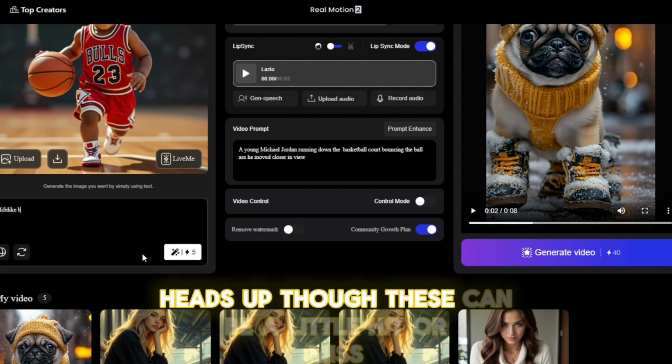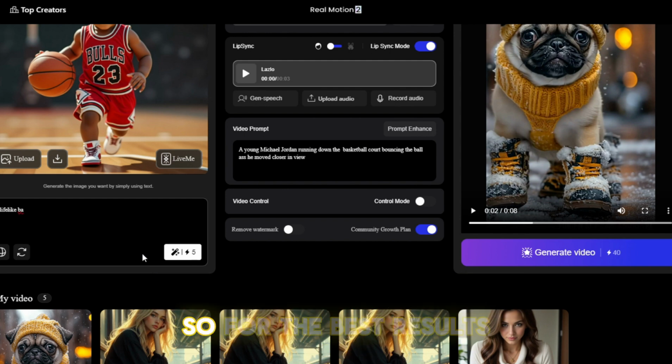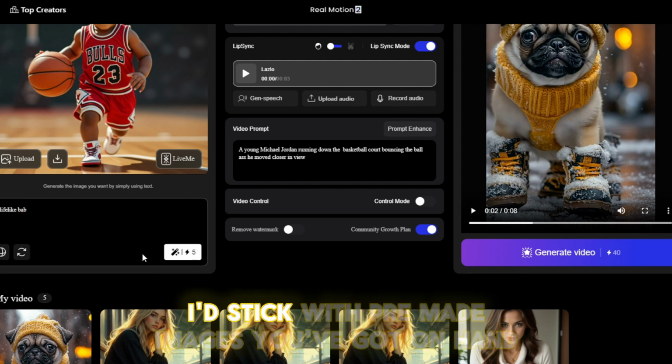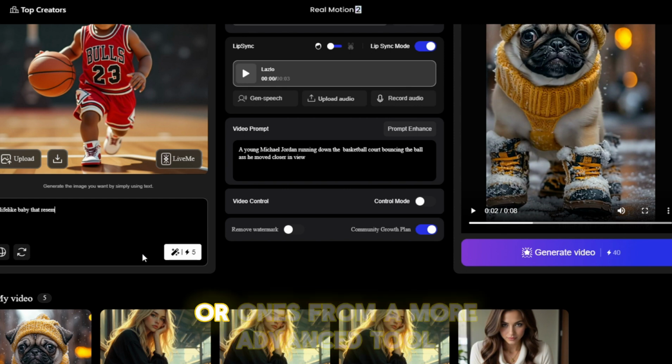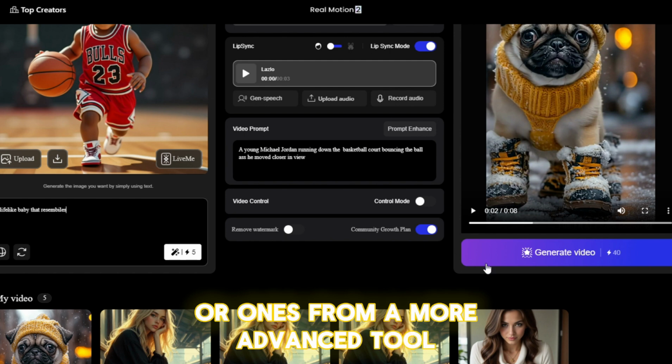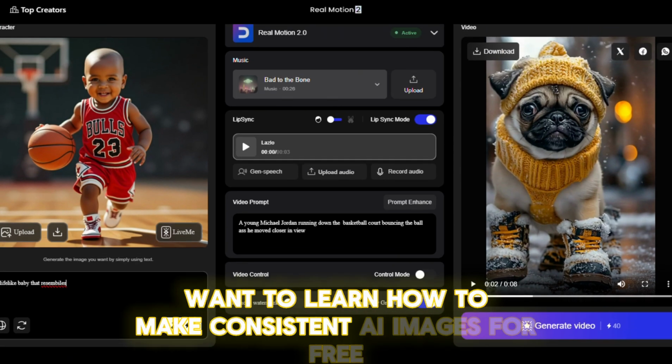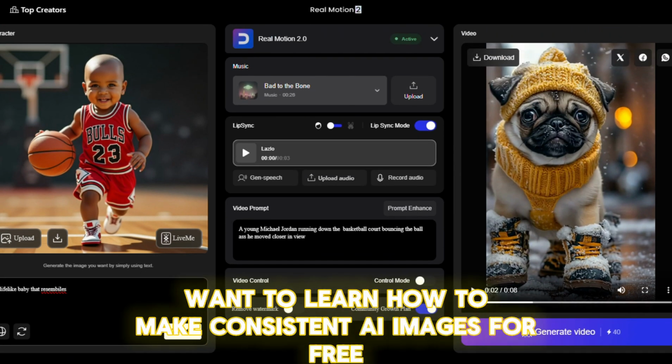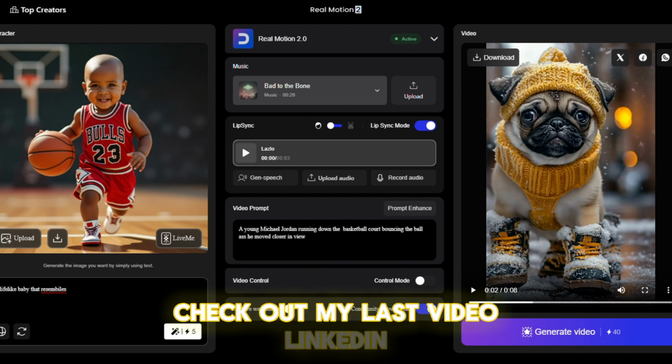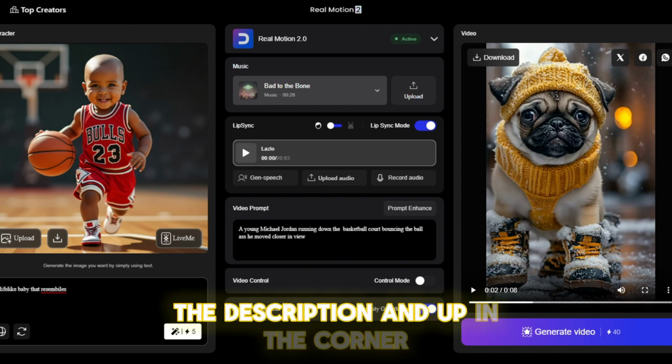Heads up though, these can be a little hit or miss. So for the best results, I'd stick with pre-made images you've got on hand, or ones from a more advanced tool. Want to learn how to make consistent AI images for free? Check out my last video, linked in the description and up in the corner.